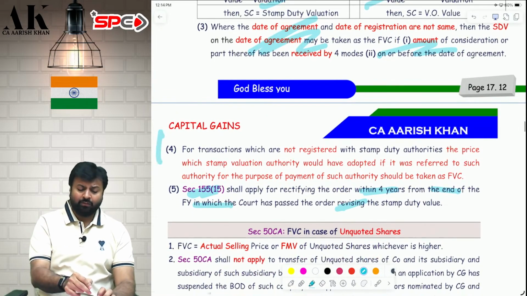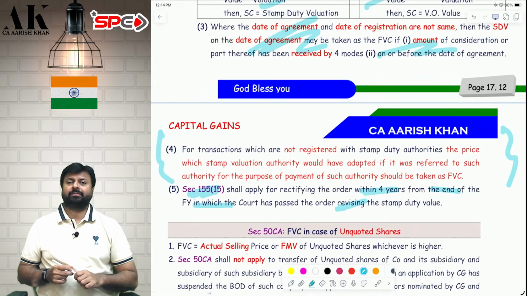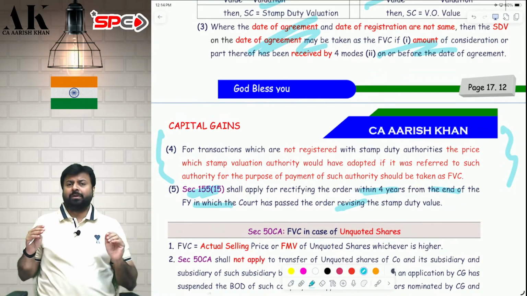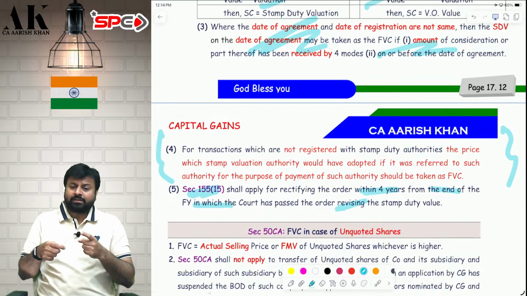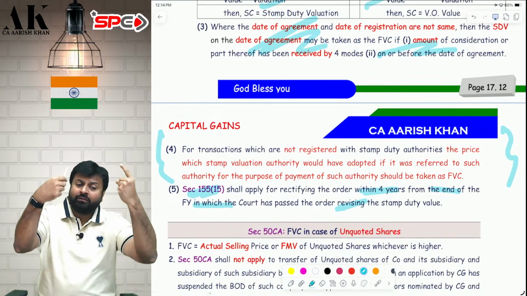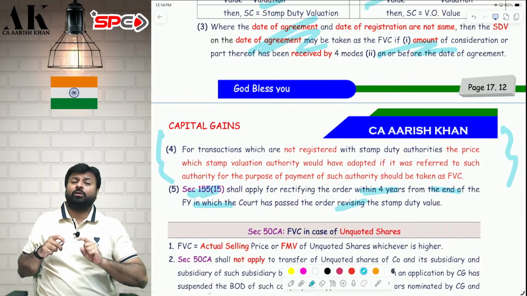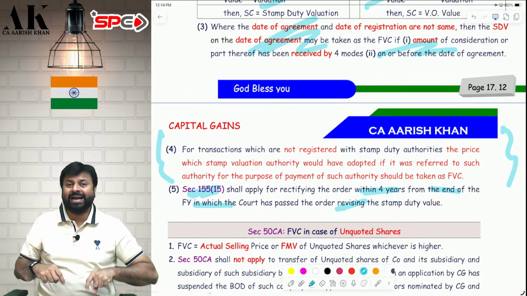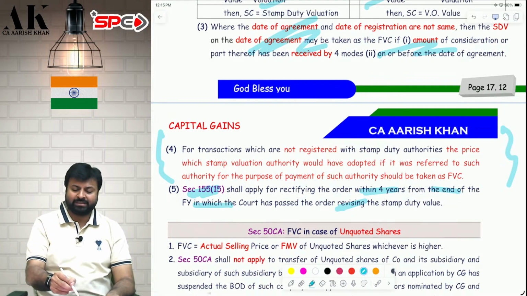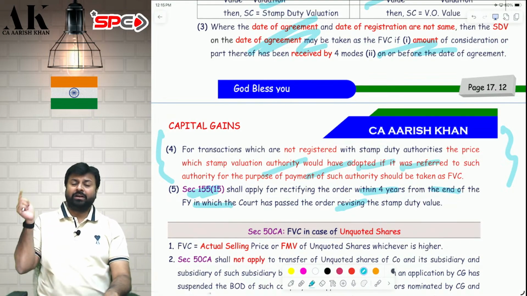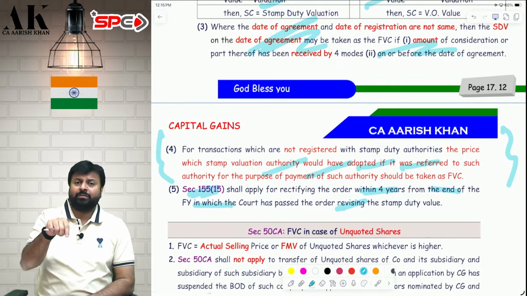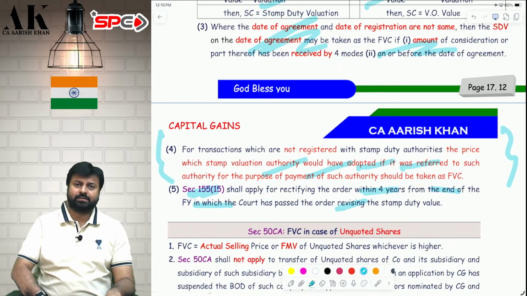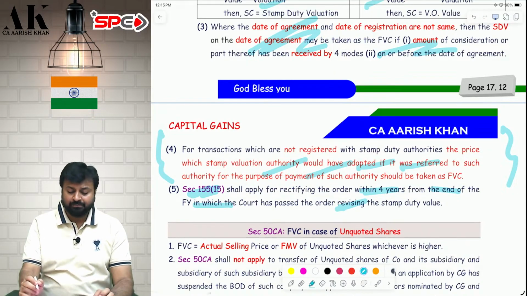Last but not least, what if my property is not registered property? It is not a registered property, so how will the stamp duty value be determined? In that case, the law says that if your property is not registered, then assume that if you would have gone for registration, then what stamp duty value the authorities would have taken, that stamp duty value you have to take for the purpose of 50C. So even if it is not a registered property, you have to assume that if you would have gone for registration, then whatever value they would have taken will be the value for the purpose of this chapter. I hope it is clear to all of you.